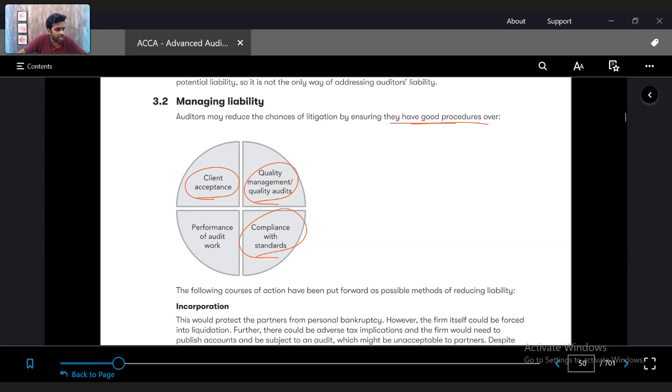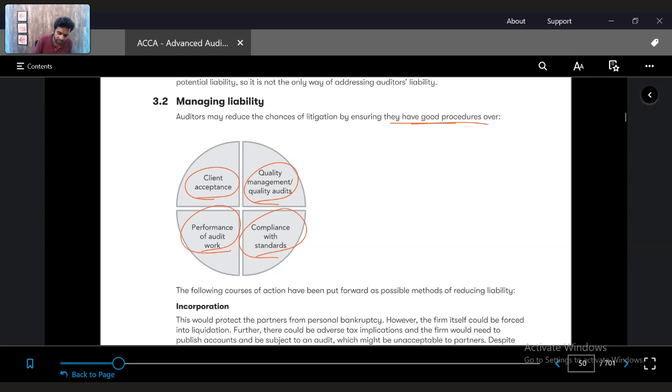Whatever the IAASB says, these are the procedures you have to do. You have done that. Do you have the evidence? Yes, I have the evidence. Save the evidences. Can you list down what procedures you do? Yes, I can list them down. Can you show how the procedures have been done? Yes, I can show. Have you documented all the procedures? Yes, I have documented all the procedures. That's called compliance with the standards.